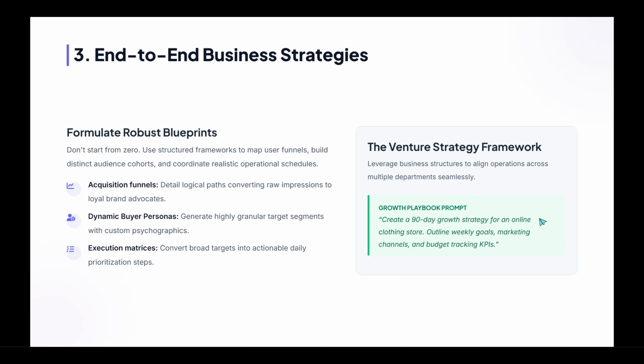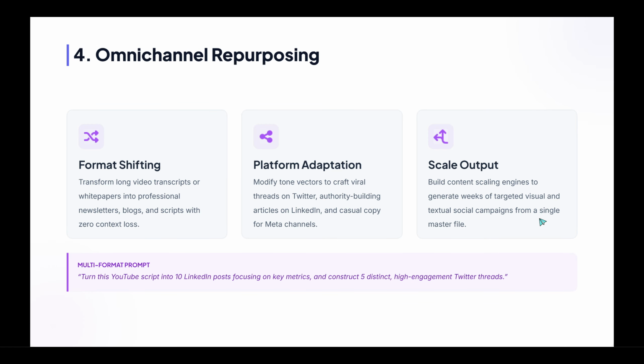Fourth, turn one piece of content into many. Repurpose a blog into social posts or transform a video into an article, email sequence, and captions. This saves hours and keeps your message consistent across platforms. Try, turn this YouTube script into 10 LinkedIn posts and 5 Twitter threads, and ask for character counts, hooks, and calls to action suited to each platform.